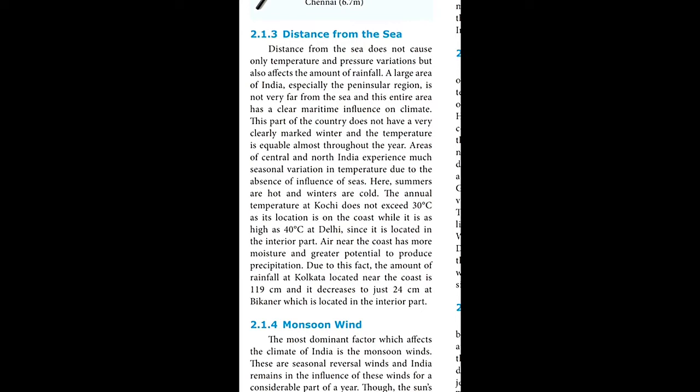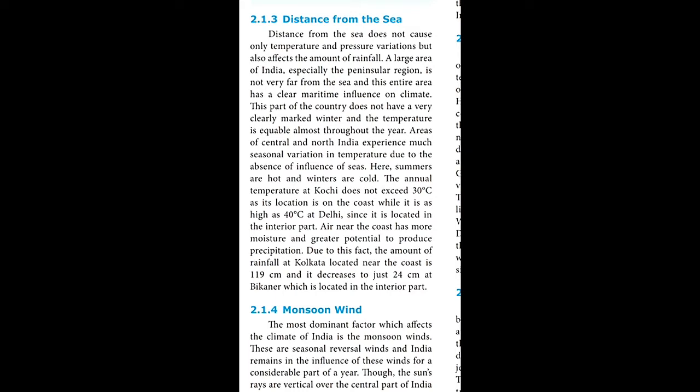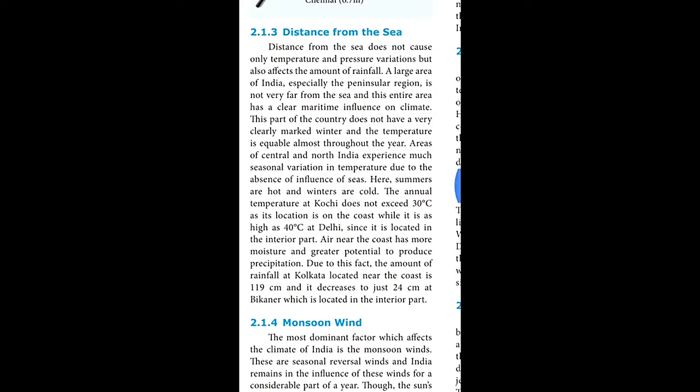In these places, definitely there will be temperature and pressure variation, and we cannot predict when it will rain and when it will not. Sometimes when a cyclone arises in the sea, definitely we will get rain. So distance from the sea is also an important reason for climate change.